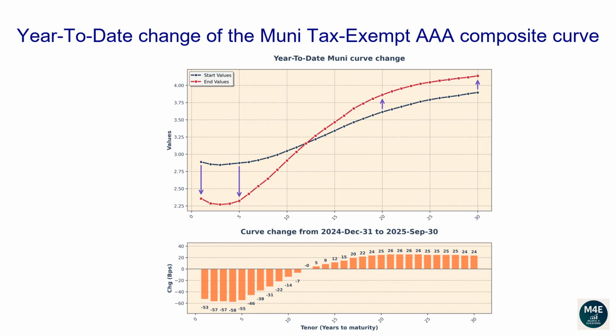The 1-year tenor changed -53 basis points. The 2-year tenor changed -57 basis points. The 5-year tenor changed -55 basis points. The 10-year tenor changed -14 basis points. The 20-year tenor changed 25 basis points. The 30-year tenor changed 24 basis points.